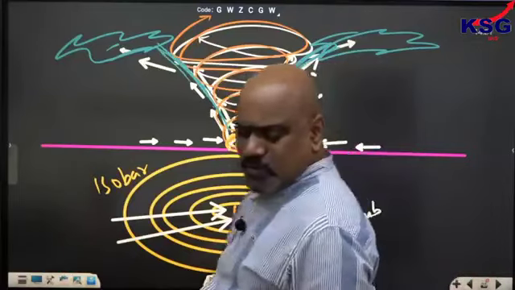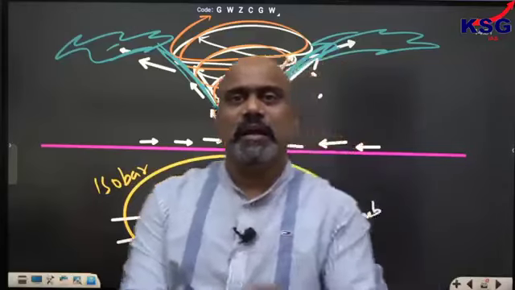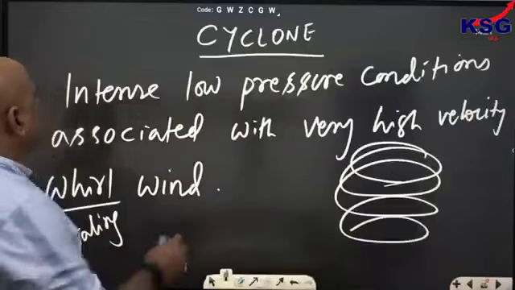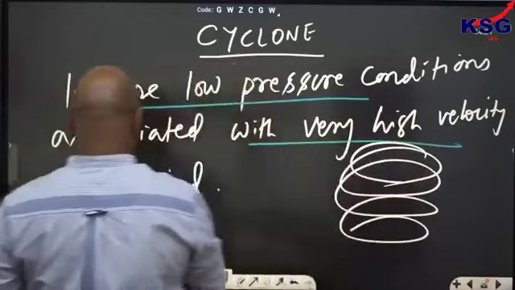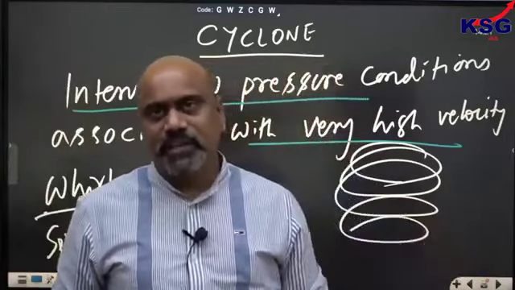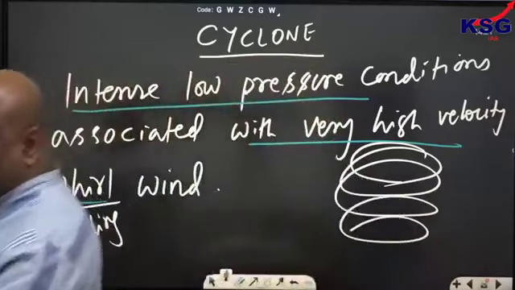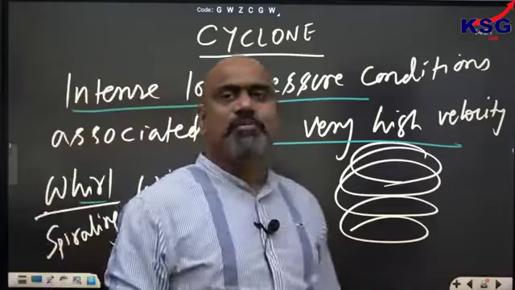So let us see what are the conditions for the development of the cyclone, and related features. I just tried to define what a cyclone is: intense low pressure conditions associated with very high velocity whirlwind. This is called a cyclone. I think this definition is clear to you all. Now, if this is a cyclone, what are the conditions?